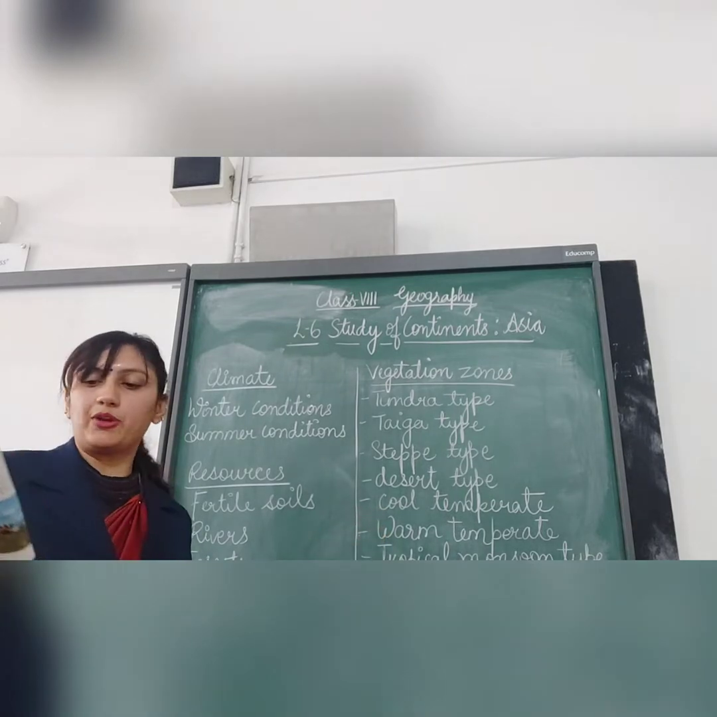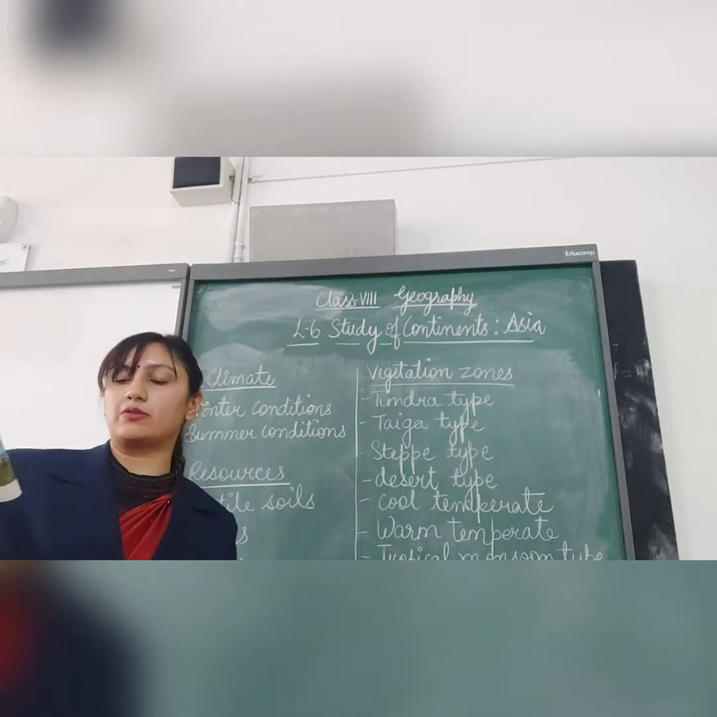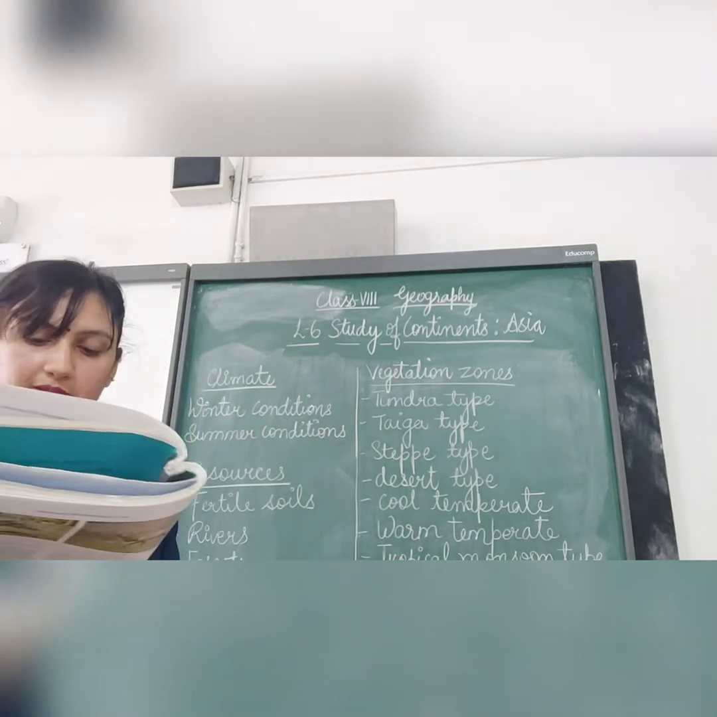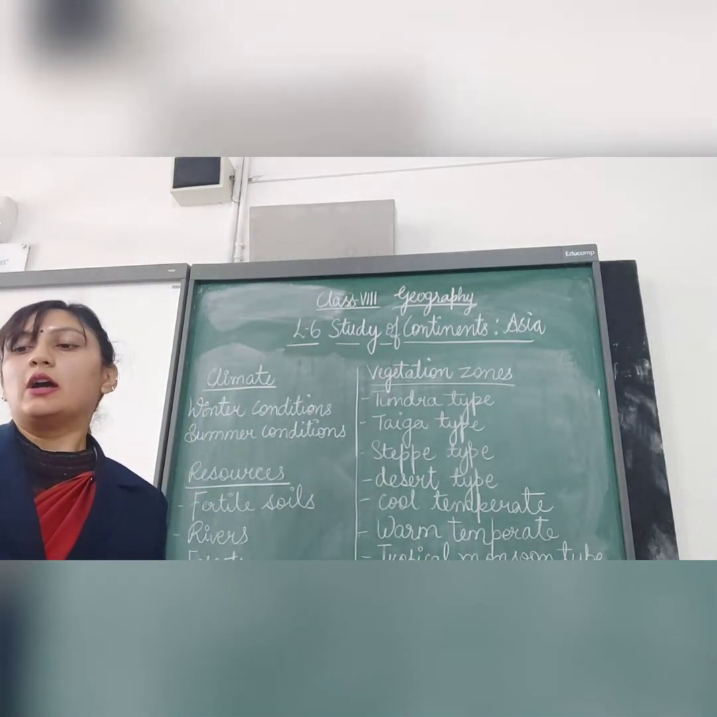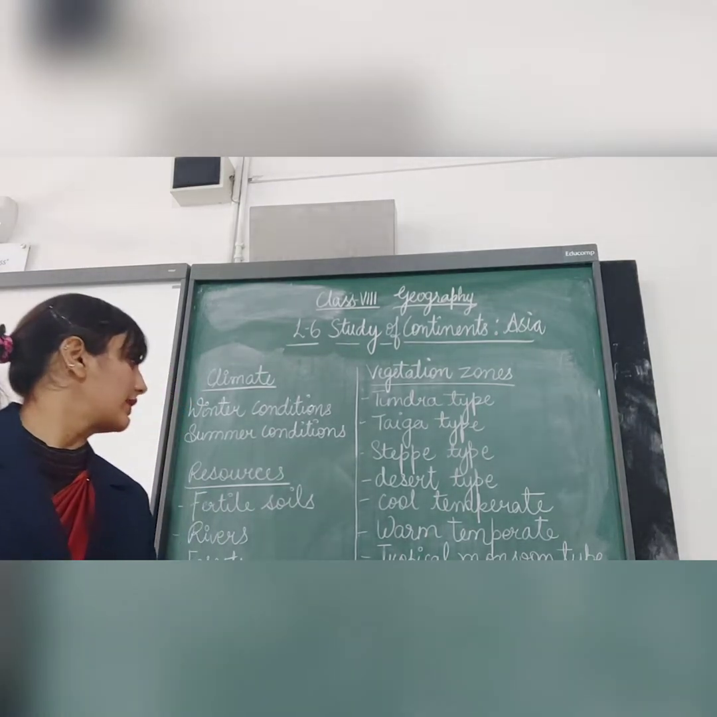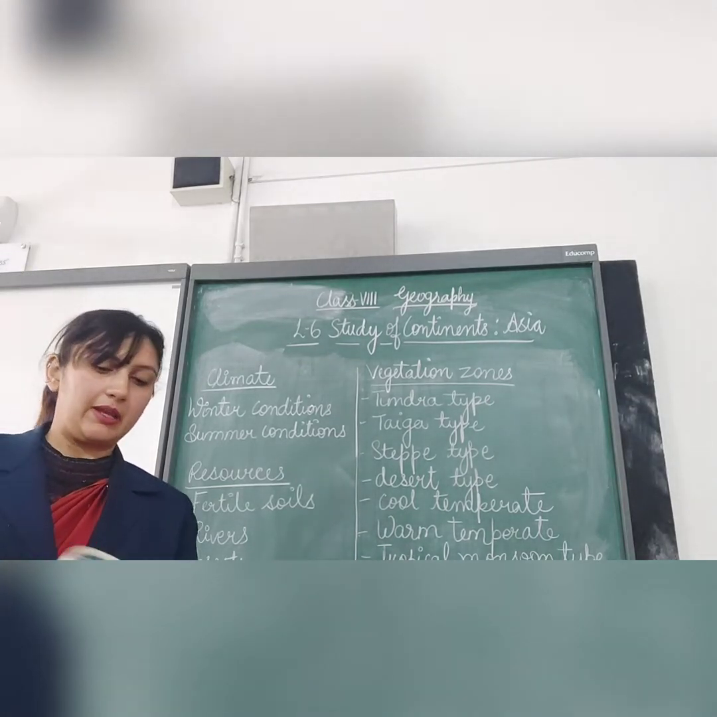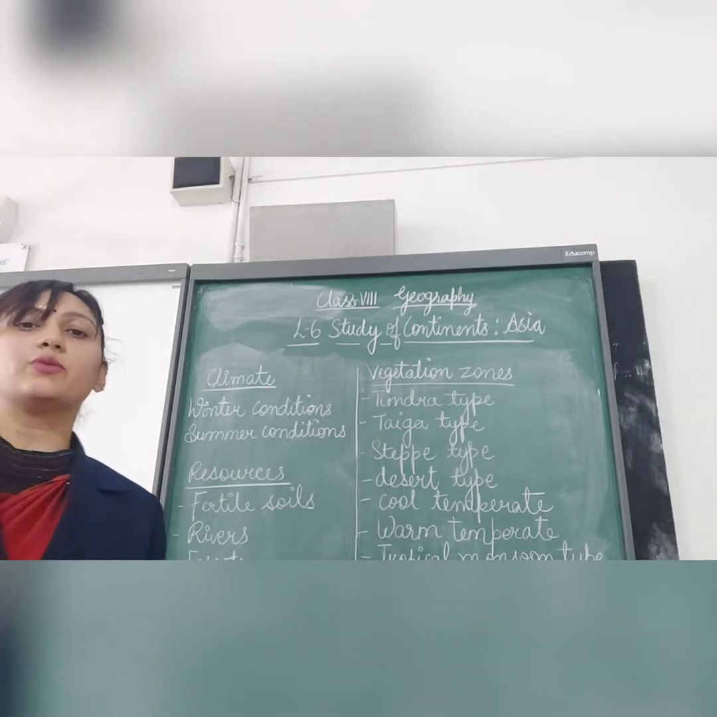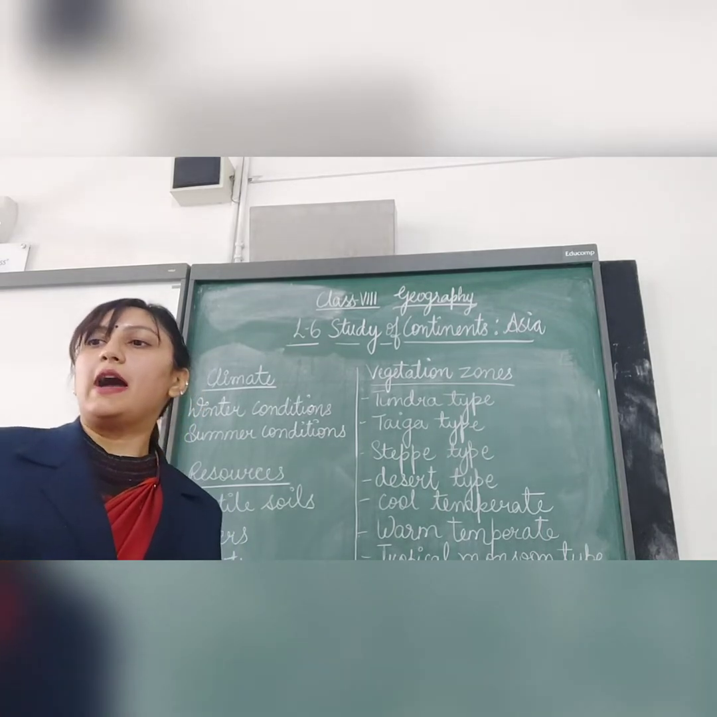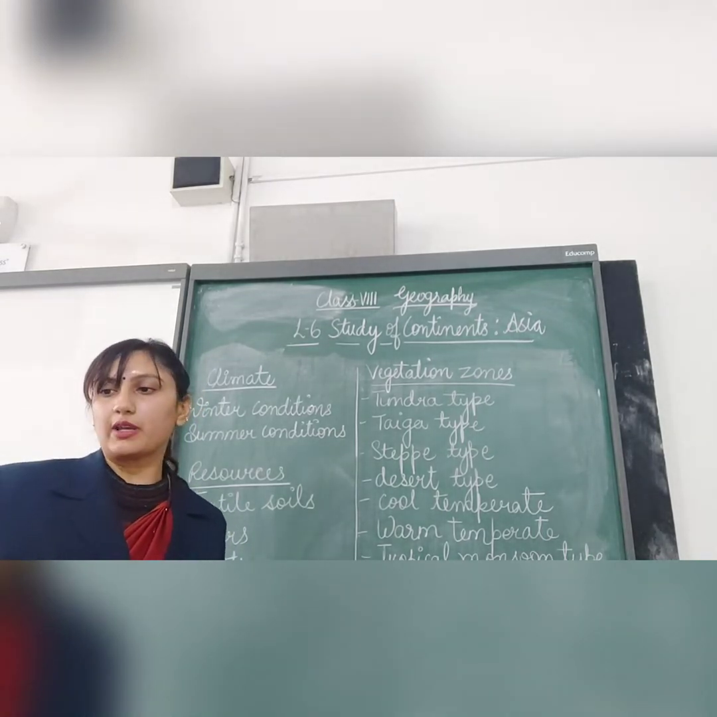Then the warm temperate, it is towards eastern Asia, south of the cool temperate region. It has a warm temperate climate with warm, wet summers and cool, dry winters. Now the tropical monsoon type, it is towards southeastern Asia, and most parts of the Indian subcontinent have a tropical monsoon climate.